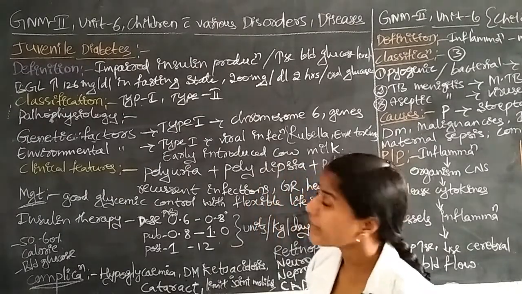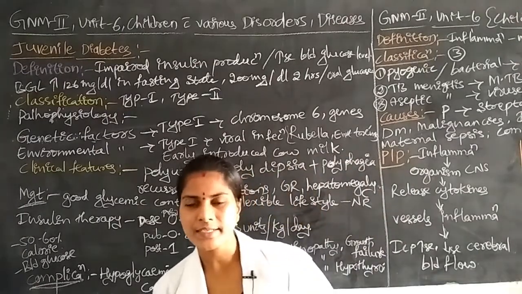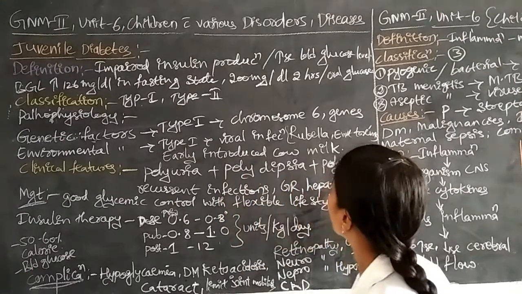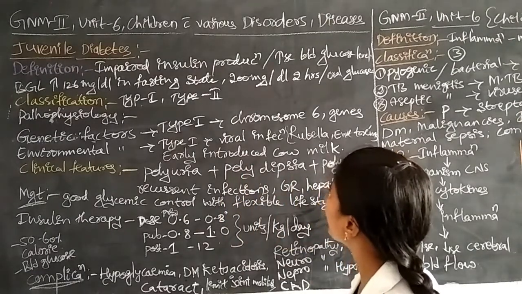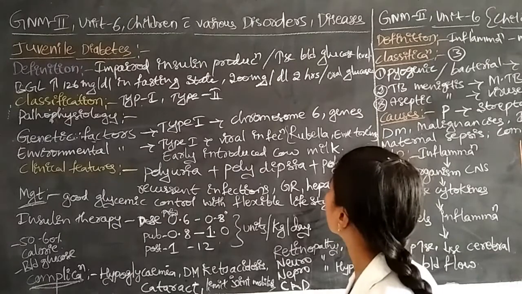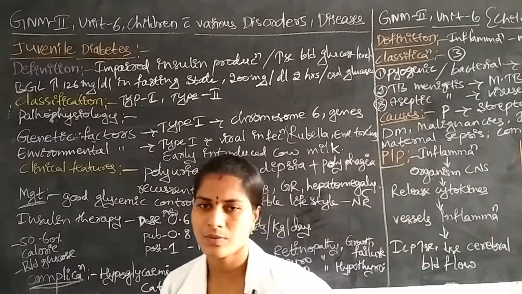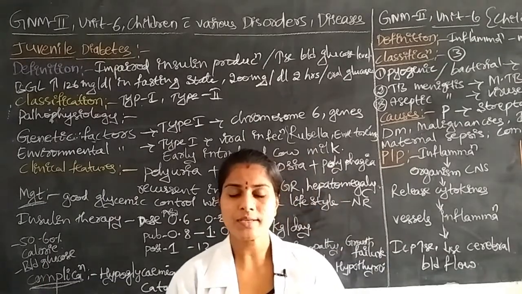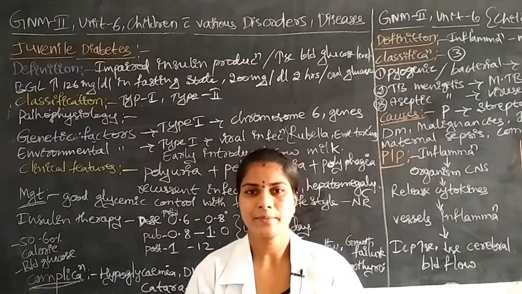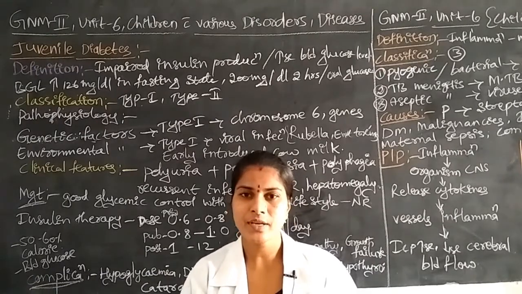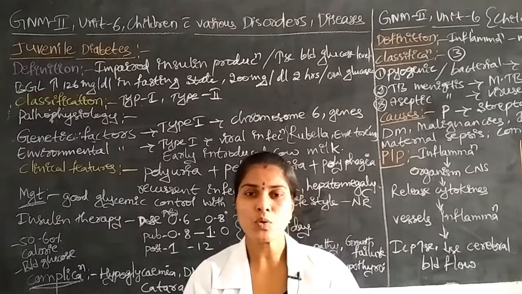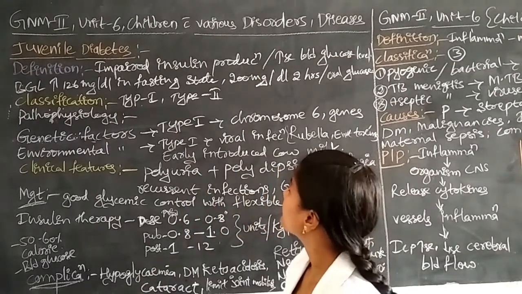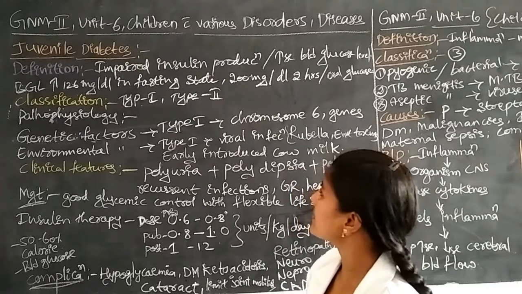Or after eating, the child eats some food and after 2 hours we check. That is 200 milligrams per deciliter, 2 hours after oral glucose. By mouth the child takes some glucose products or glucose contents. After 2 hours we test the post glucose levels, which is 200 milligrams per deciliter.